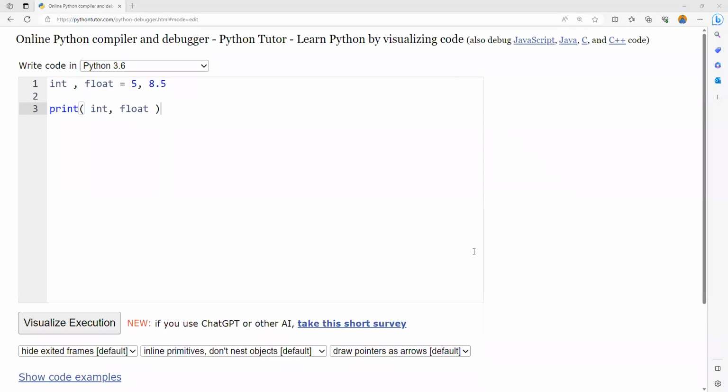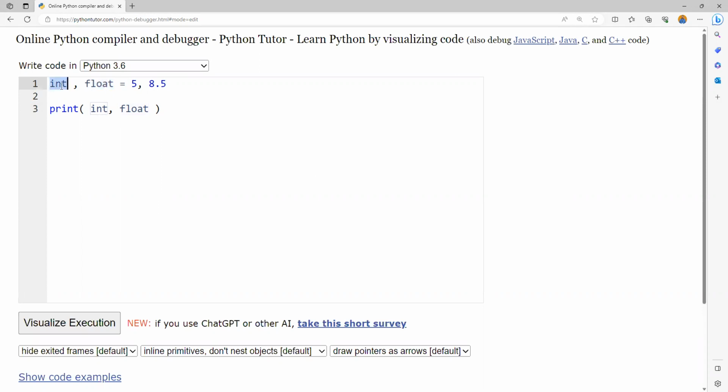Hi, in this video lecture, let's try to understand the output of this particular code where I have used int and float here and I've assigned some values like 5 and 8.5. And I'm also trying to print int comma float. The question which comes to mind is, are int and float data types? The answer is yes, they are data types.